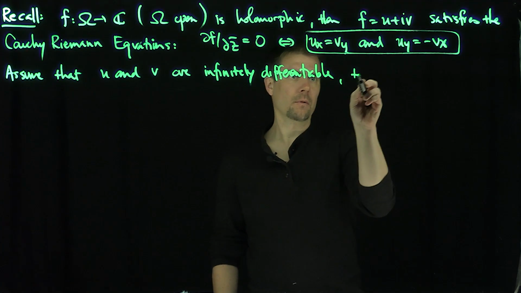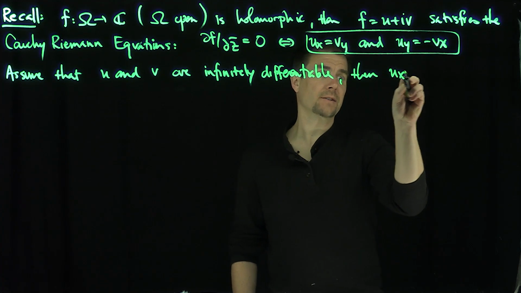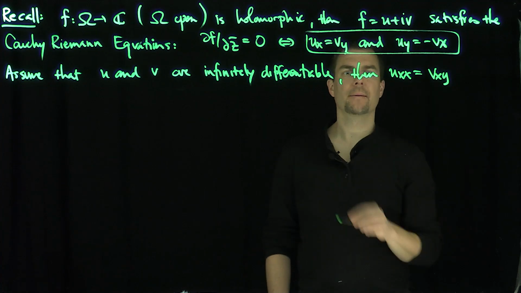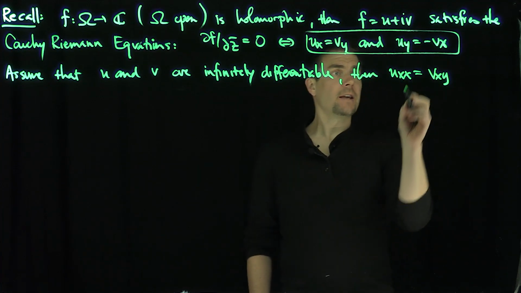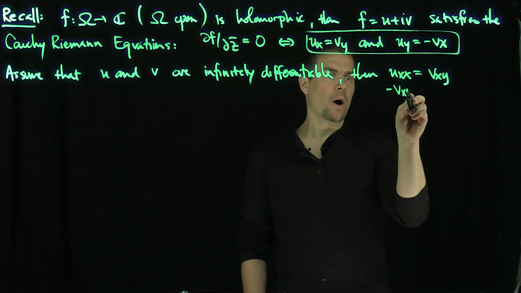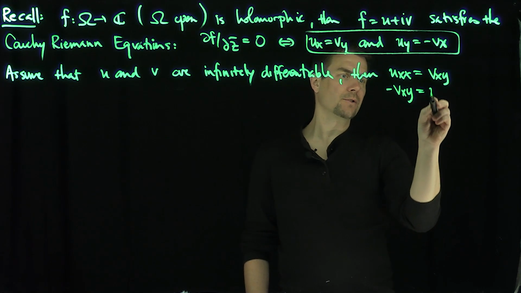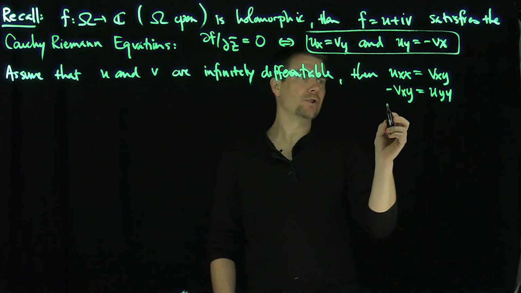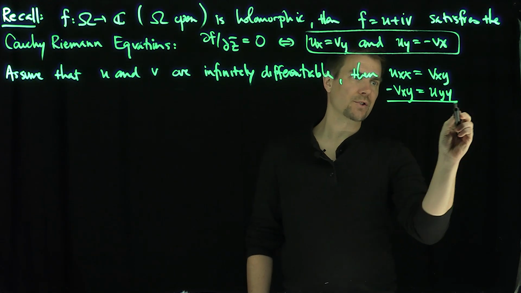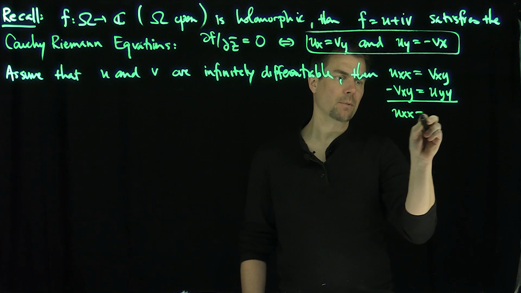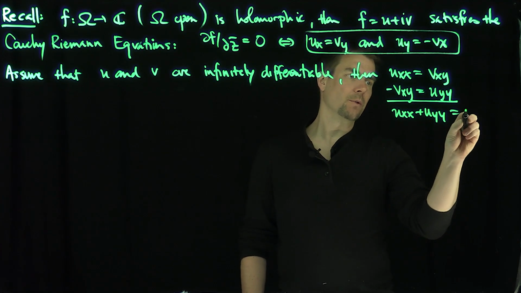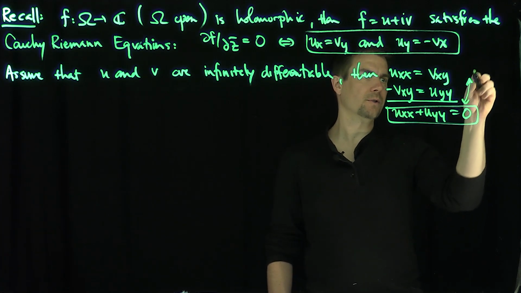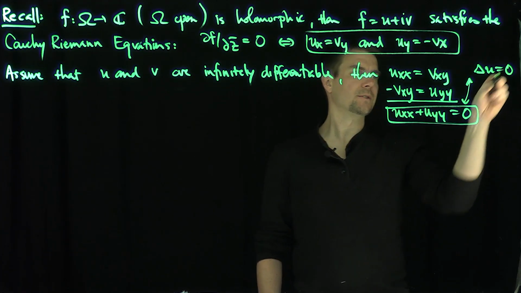Then uxx would be equal to vyx, and taking a y derivative of the other equation, negative vxy is uyy. So if I add these equations together, what can we conclude? Adding these equations together, I have that uxx plus uyy is equal to 0. And that says that u is a harmonic function, right? This is exactly equivalent to saying that the Laplacian of u is equal to 0.